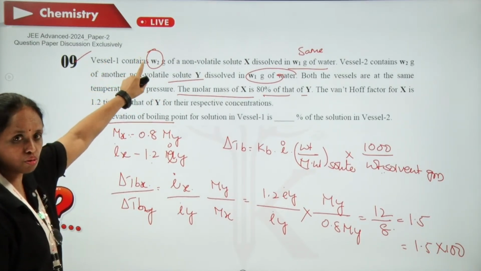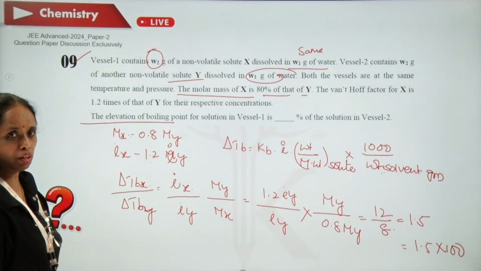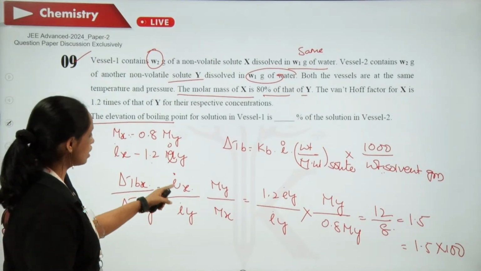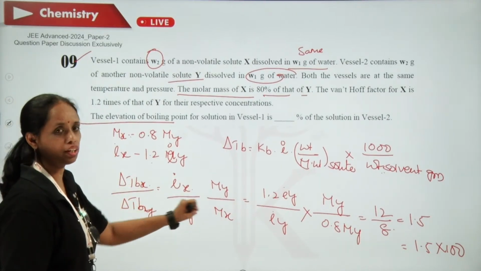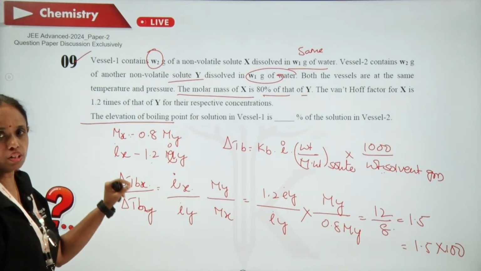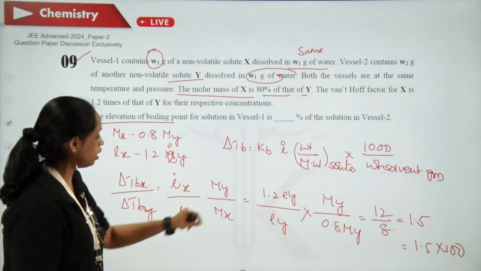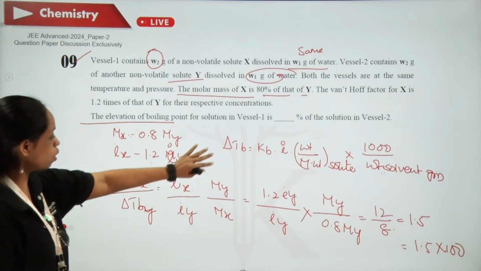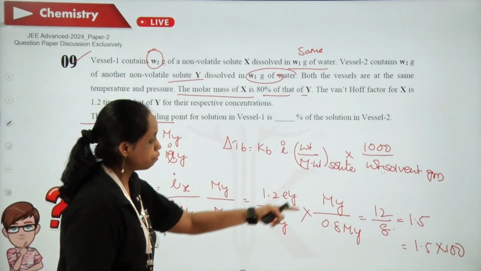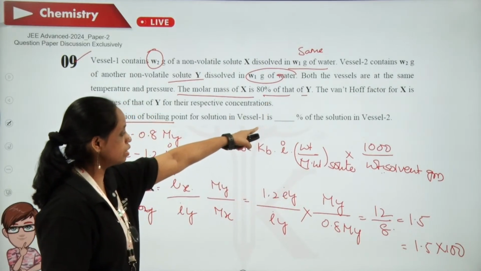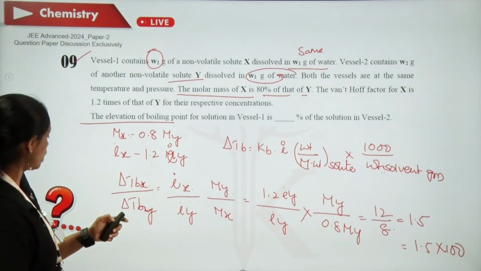I will repeat this one. Here it is based on the solutions topic. Delta TB of X by delta TB of Y, when you take, the only things which are different for both are Van 't Hoff factors and molecular weights. Only those ratios will affect it finally. So Ix by Iy into My by Mx. That will solve the purpose. All other things are same in both the vessels. So the answer is 1.5, but they are asking in percentage. So 1.5 into 100.